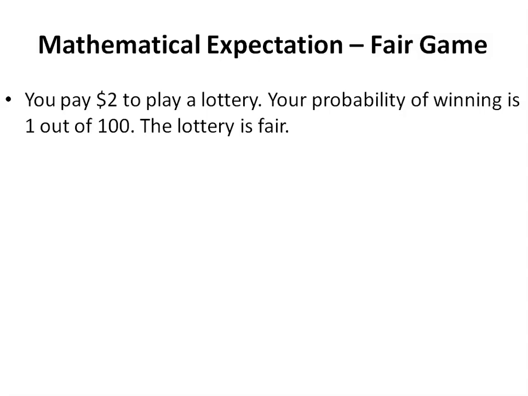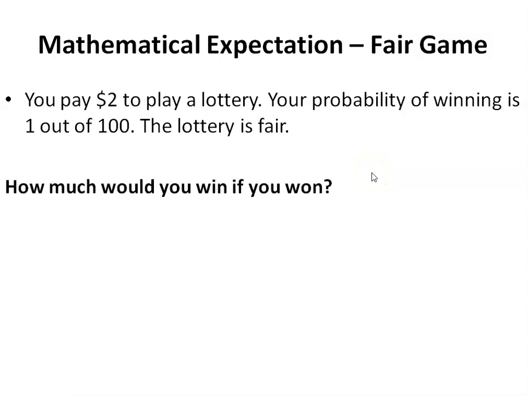For instance, here, if you pay $2 to play a lottery and your probability of winning is 1 out of 100, and it says that the lottery is fair, how much would you win if you won that lottery? The fact that it says it's fair has a very specific meaning in this topic. Being fair means that the mathematical expectation is 0.